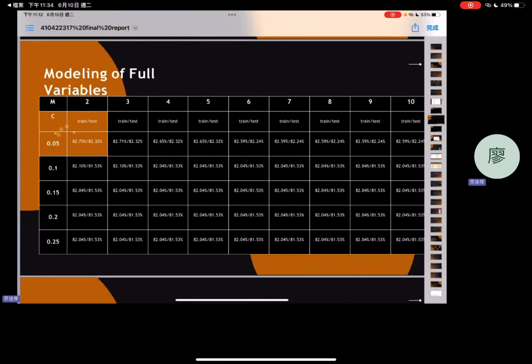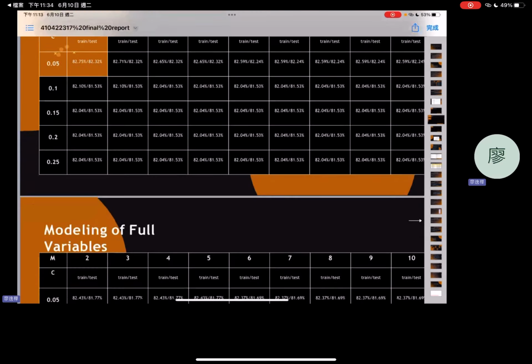In the four-variable modeling, I tested in the same ranges. The best parameters were C equal 0.05 and M equal 2.